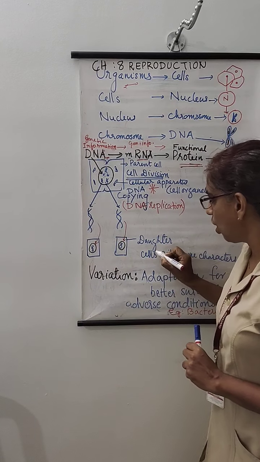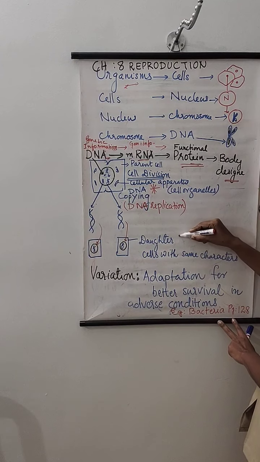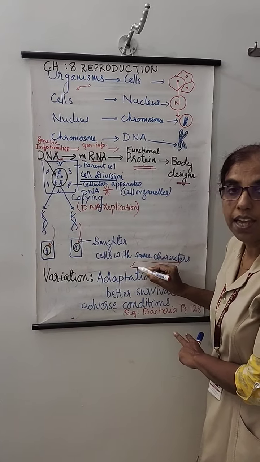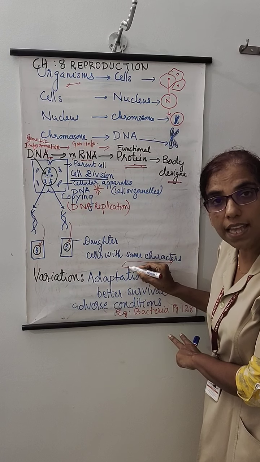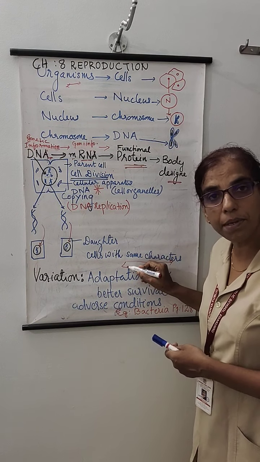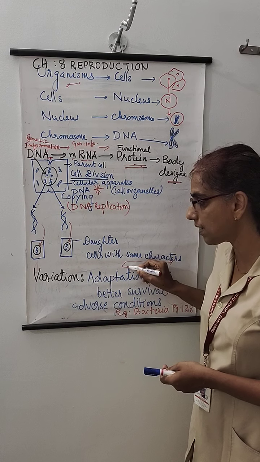As a result, daughter cells with the same character are produced. If the daughter cells with the same character are produced, it means the organism also is coming with the same characters.